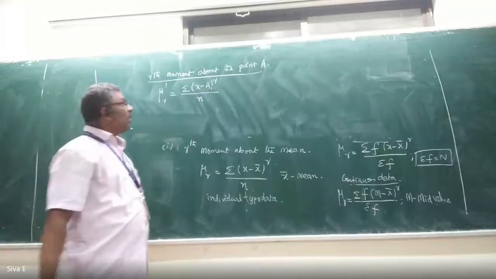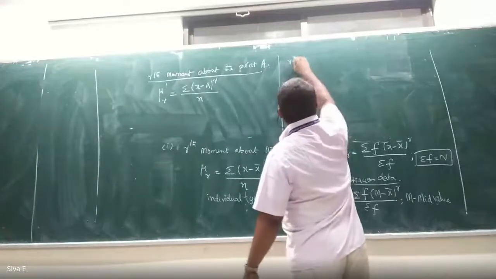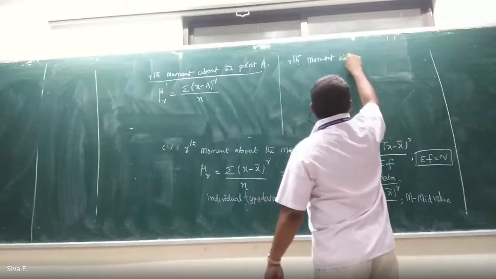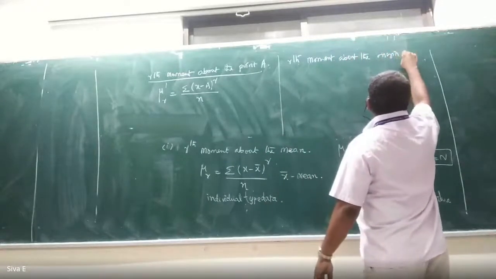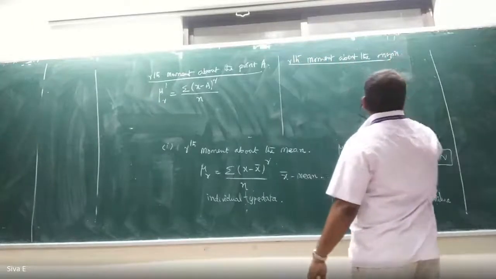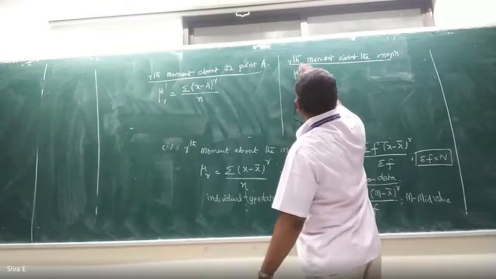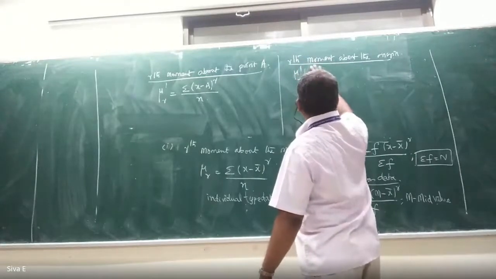One more is there: moment about the origin. Rth moment about the origin. Can you tell me? That is mu r dash at a equal to 0.